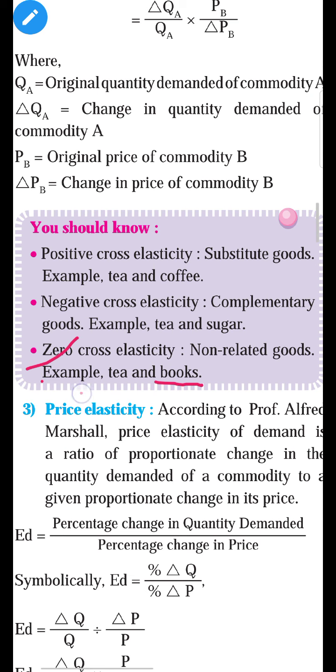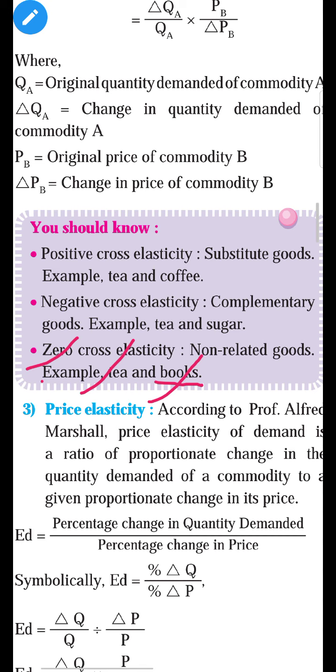Yes, tea provides regeneration, meaning freshness, to the consumer, and books provide knowledge to the consumer. So these goods are not related to each other, they are unrelated goods. So an increase in the price of tea will not affect the demand for books. Why? Because these two are non-related goods. So it is zero cross elasticity of demand.